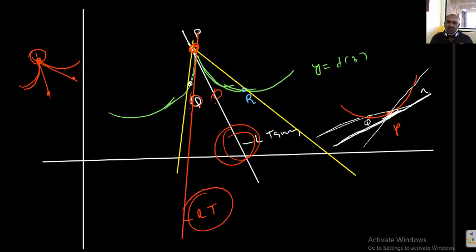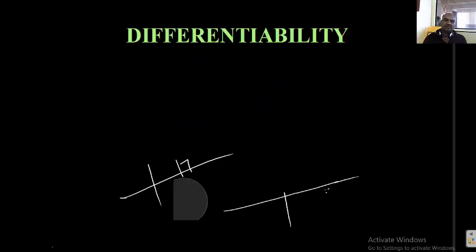If R approaches P, this one becomes the right tangent. It means that if a function is continuous and doesn't have any sharp corner, at that particular point we can draw a unique tangent to the curve. That is the concept of tangent to the curve. That is an important thing, students.